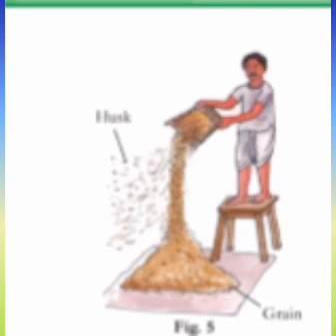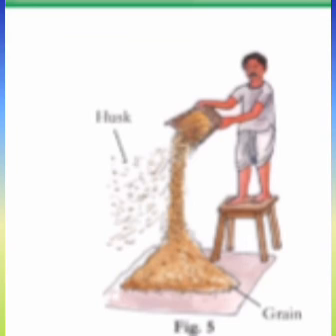Did you ever see this, children? Yes. When farmers thresh their crops, they get a mixture of husk and grains. So on a windy day, a farmer stands on a high platform and allows the mixture of grains and husk to drop slowly from the platform. The wind carries the husk forward and the grains fall vertically downwards. A separate heap of grain is formed. As the husk is very light as compared to the grains, farmers use this property for winnowing.